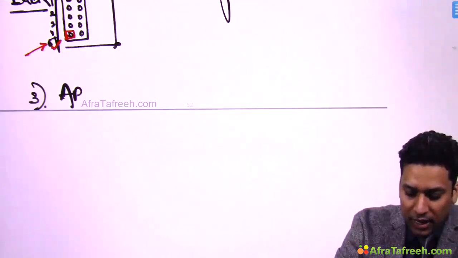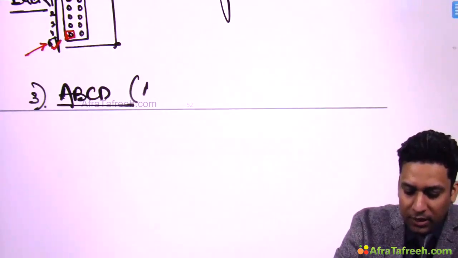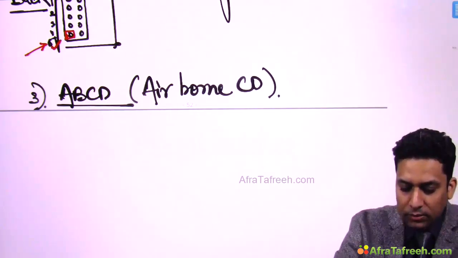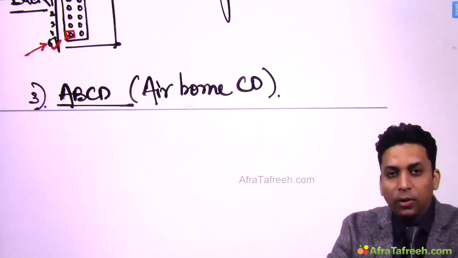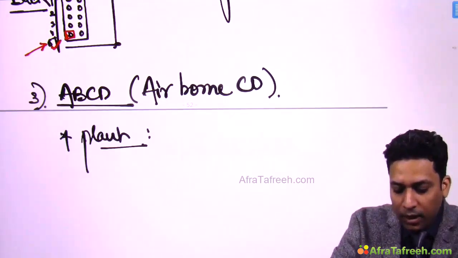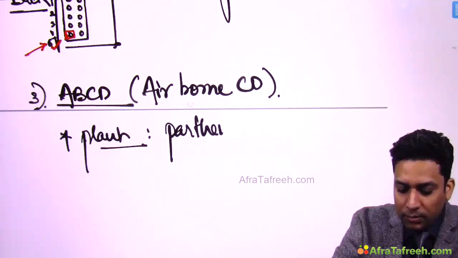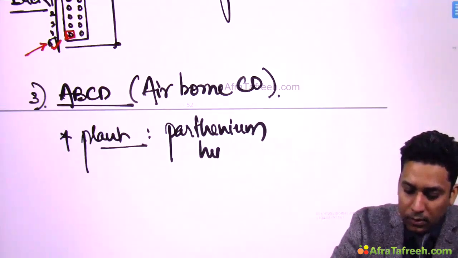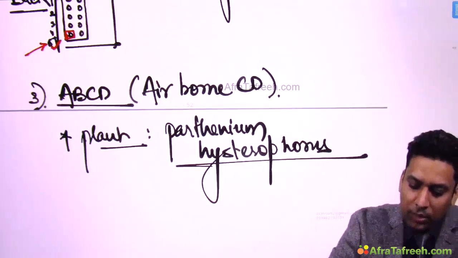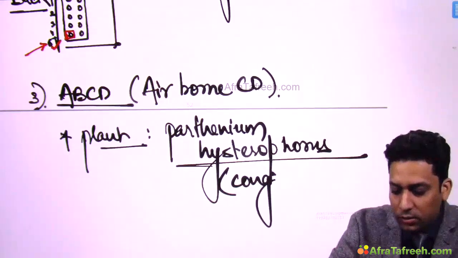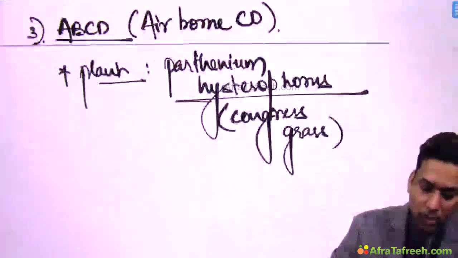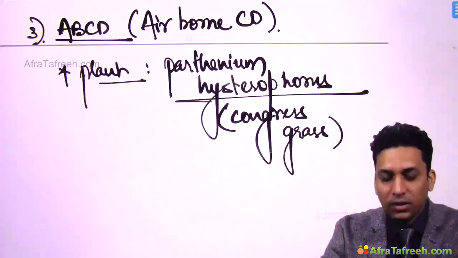And third is ABCD. ABCD is airborne contact dermatitis. Airborne contact dermatitis generally occurs due to a plant, and the plant is Parthenium hysterophorus, also commonly known as Congress grass.